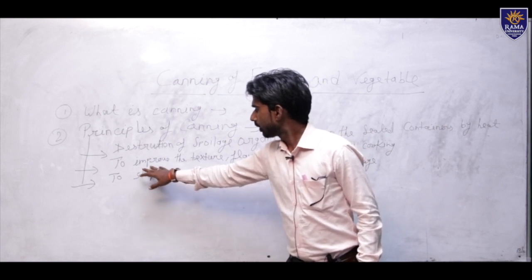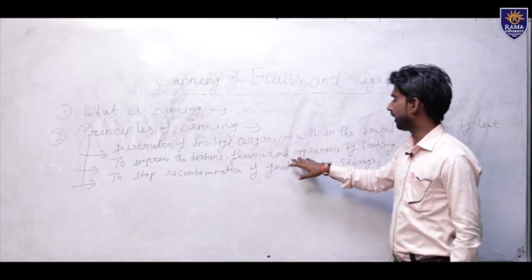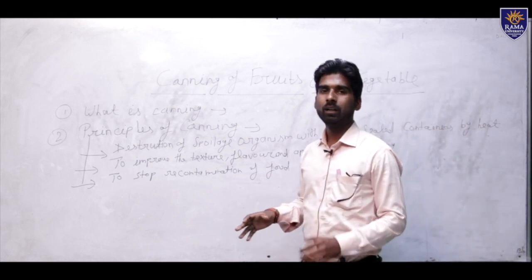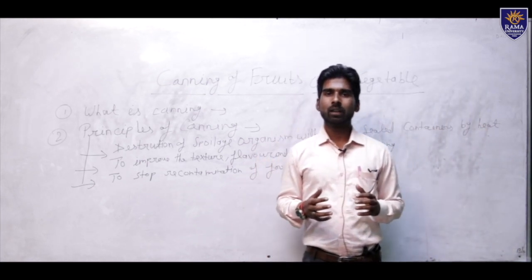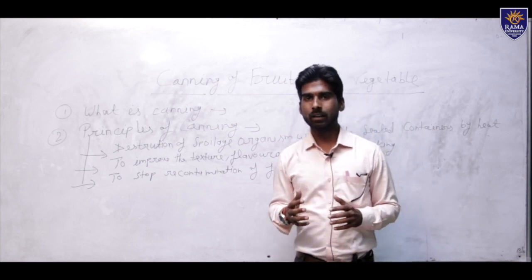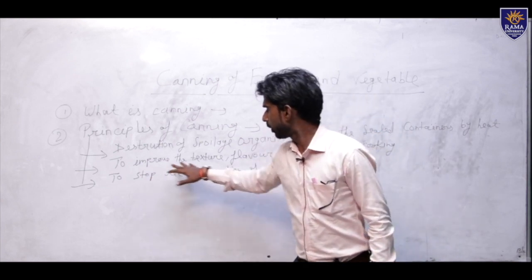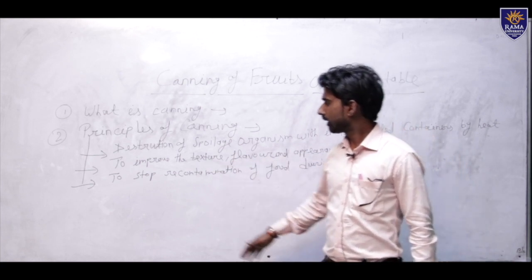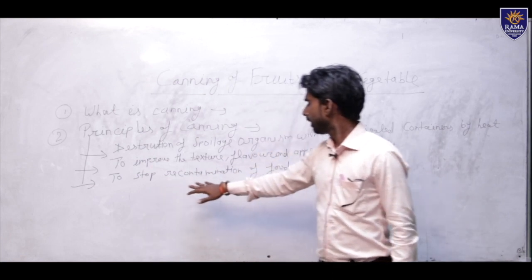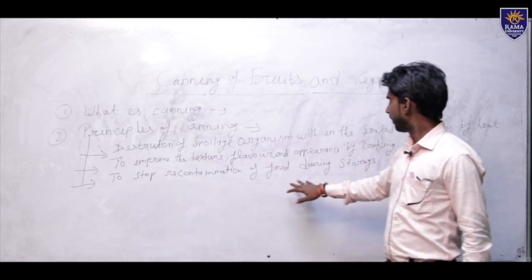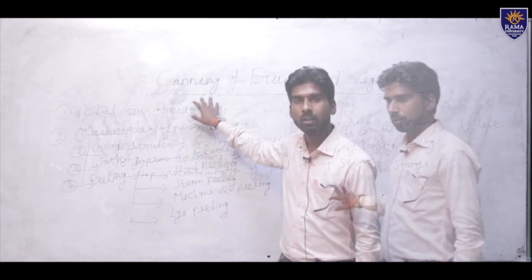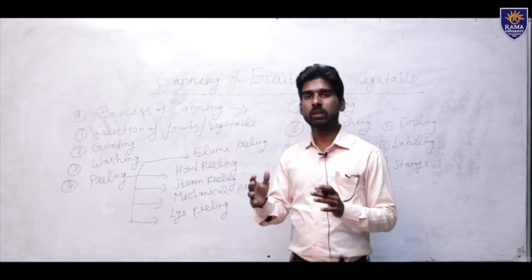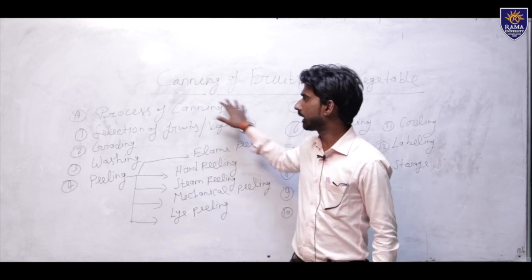And second is to improve the texture, flavor and appearance by cooking. When we cook at high temperature in air tight containers, the product texture and flavor improve. And third point is to stop recontamination of food during storage. Processing food or a product for storage over a long time is known as canning.